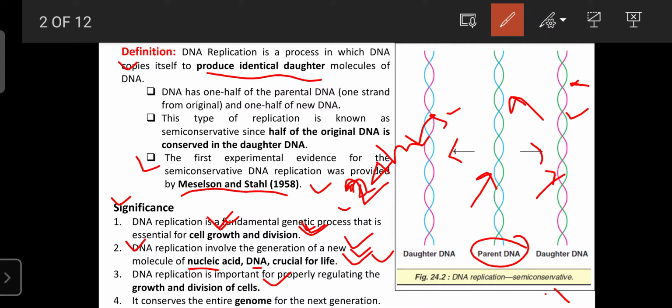Also, DNA replication is helpful to conserve the entire genome for the next generations. Genetic material needs to be transferred from one generation to another.